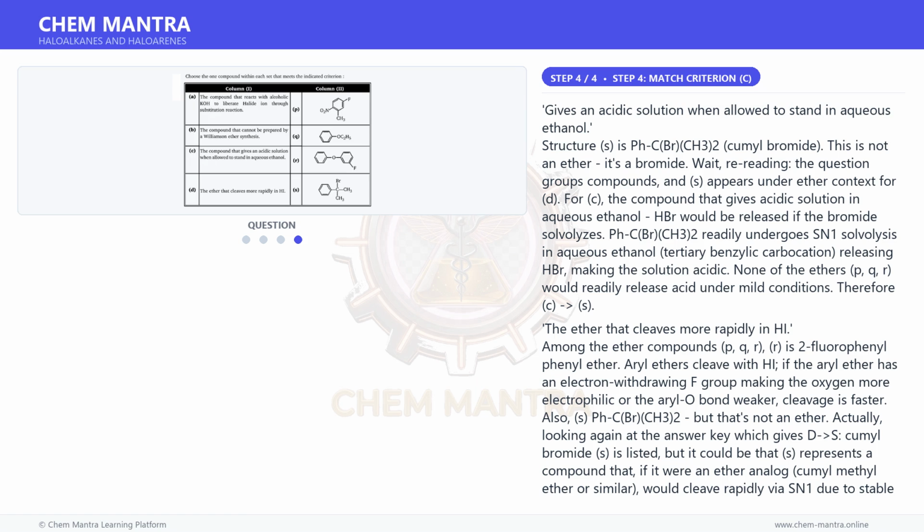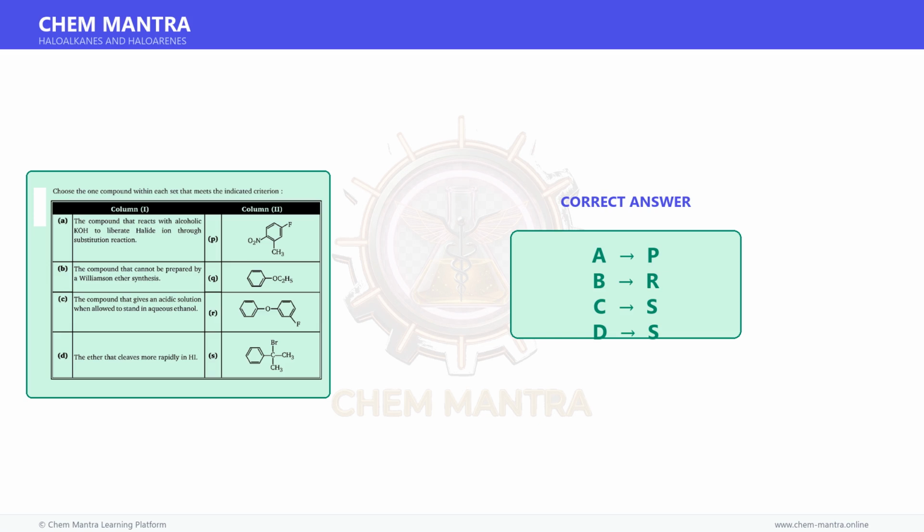Given the answer key states D is S, and S is PhC(Br)(CH3)2, which forms a very stable tertiary benzylic carbocation. If this were an ether, PhC(OX)(CH3)2, it would cleave most rapidly in HI via SN1. The answer, D is S, is given as correct. A, P; B, R; C, S; D, S. Therefore, the correct answer is A, P; B, R; C, S; D, S. Therefore, the correct matching is A matches P, B matches R, C matches S, D matches S.